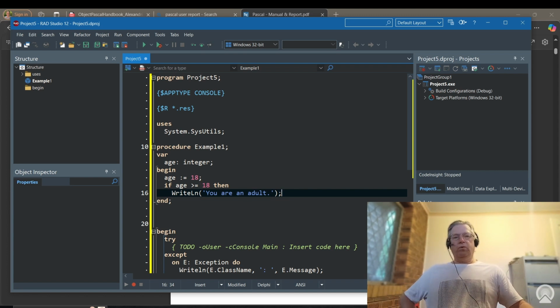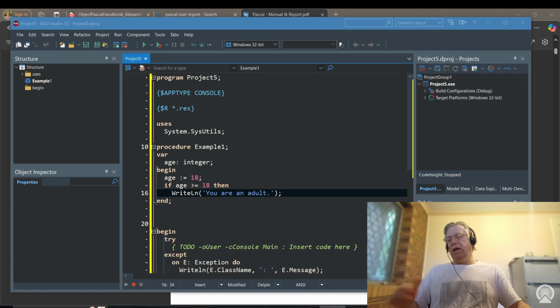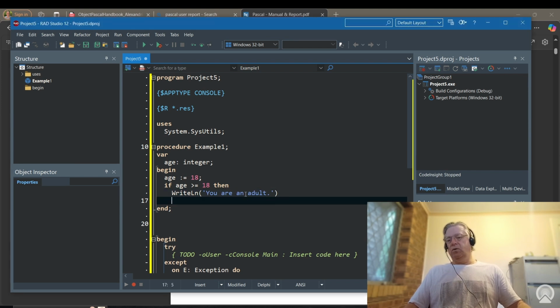Of course this doesn't do that. What we're saying now is, if the person's age is greater than or equal to 18, that condition will evaluate to true, so it will output, hey, you're an adult. If, though, you wanted to say something back to them, where let's say they were asked how old are you and they said 15, then all you're going to get back from the program in this instance would be silence. So what we need to do here now is add in an else block.